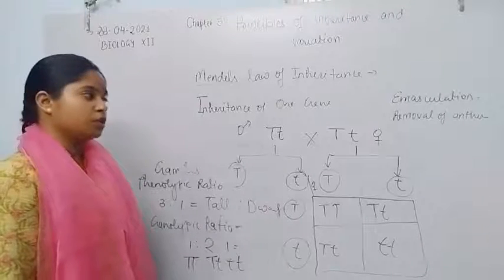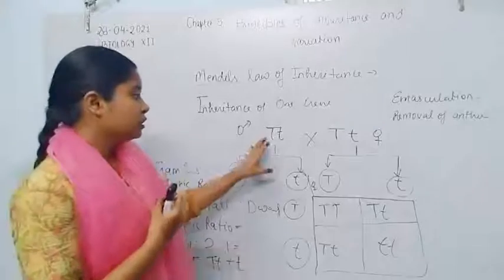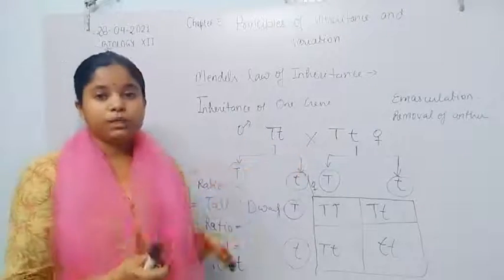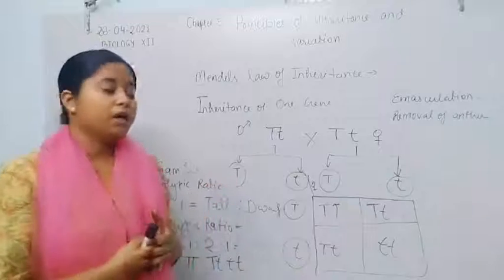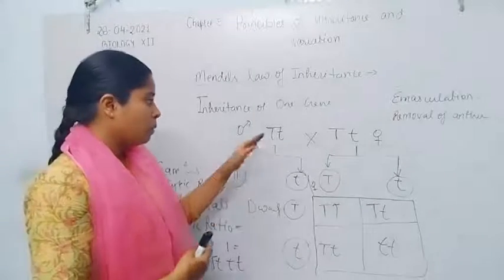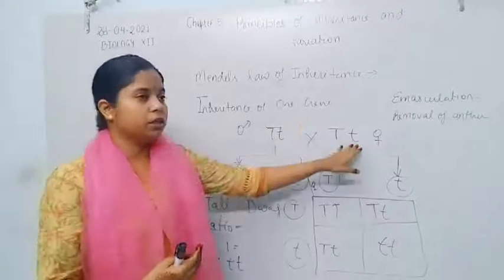So what he observed when he did the monohybrid cross: he chose the garden pea plant and pea height for his monohybrid hybridization experiment. For this experiment, he chose one tall plant and one dwarf plant.